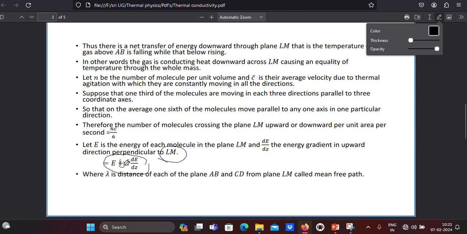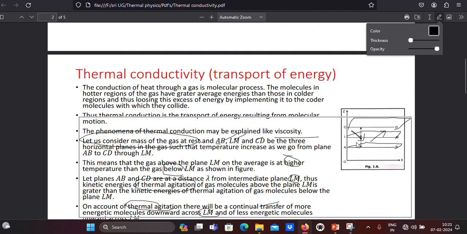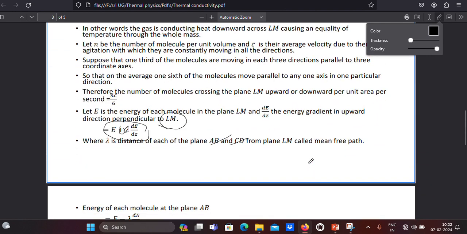But what is lambda? Here, lambda is the distance of each of the planes AB and CD from the plane LM. See the diagram. So this is the distance, either this distance or this distance. And this lambda is called the mean free path. I explained the mean free path before.